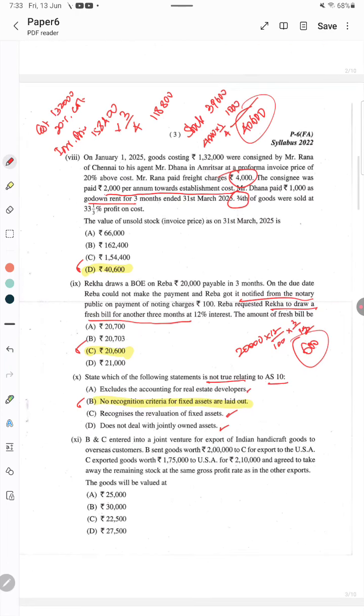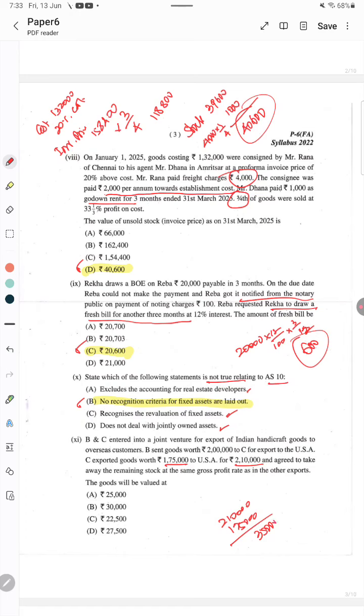And then B and C entered into a joint venture for export of Indian handicraft goods to overseas customers. B sends goods worth rupees 2 lakhs to C for export to the USA. C exports goods whose cost price is 1 lakh 75,000, and actually sold them for 2 lakh 10,000. So, what should the profit margin be? Gross profit is 2 lakh 10,000 minus 1 lakh 75,000, that is 35,000.